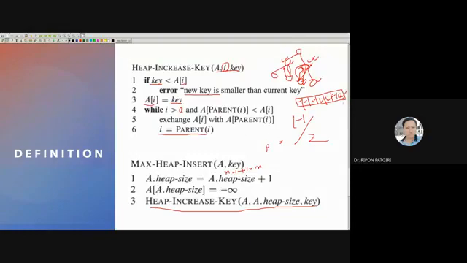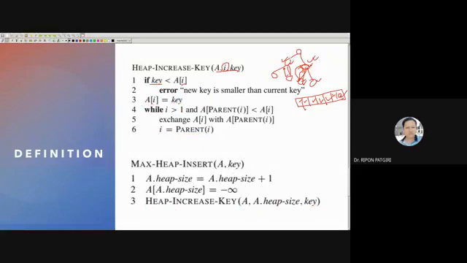That's why we have to move to its parent. We have to calculate its parent. How will you calculate the parent? The parent is the (last index minus 1) divided by 2, right?